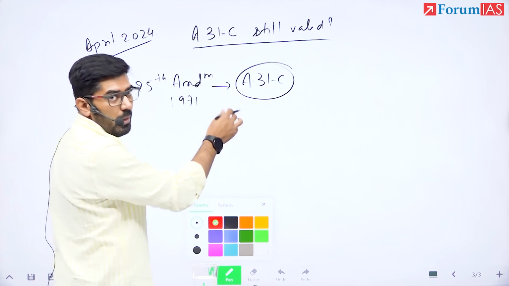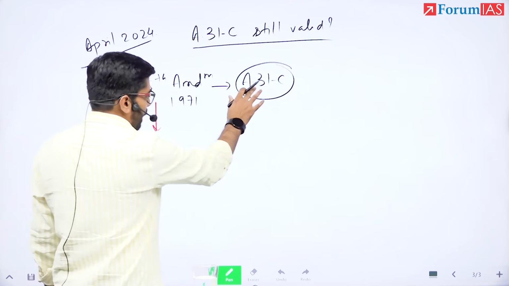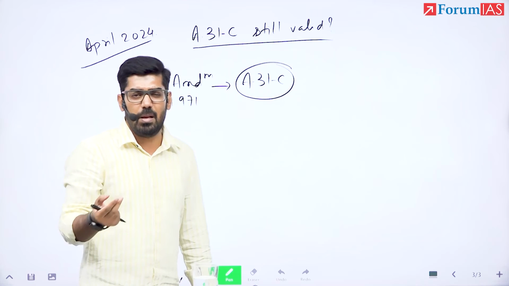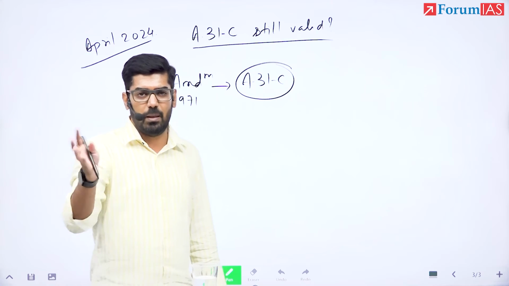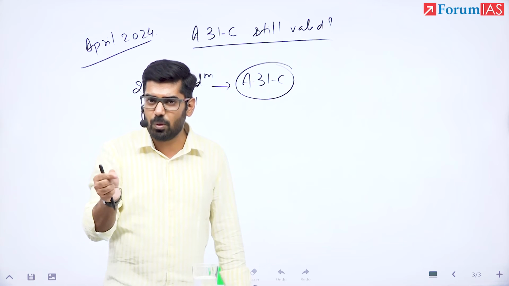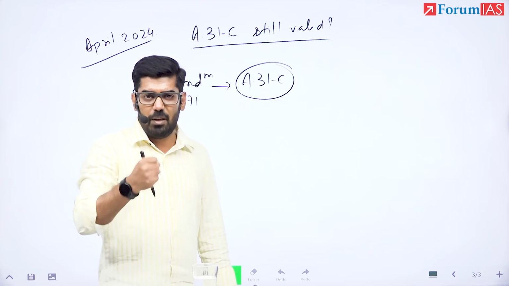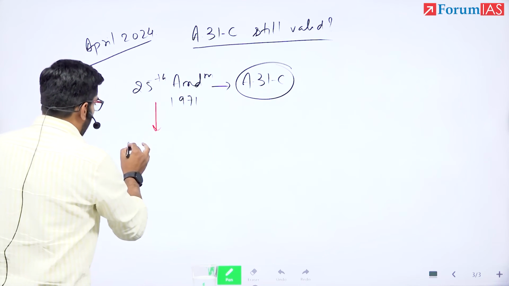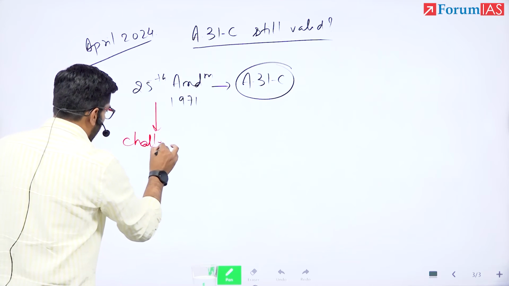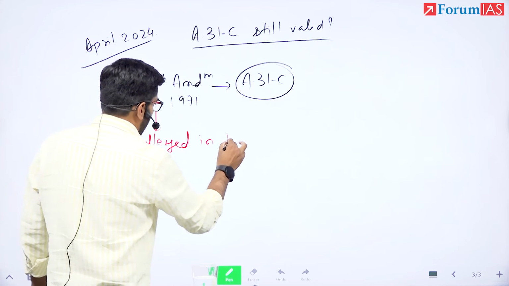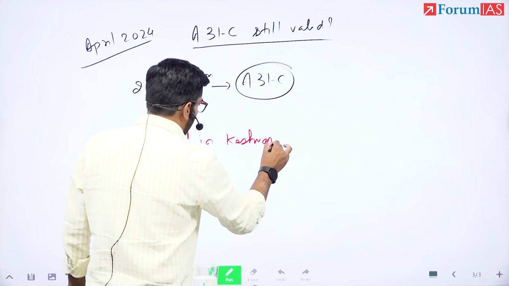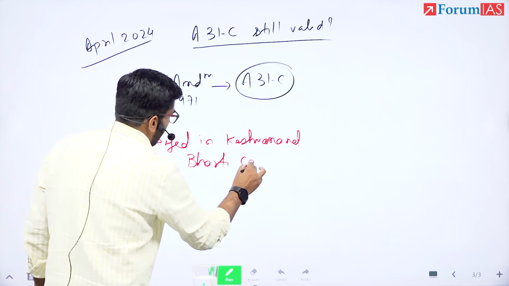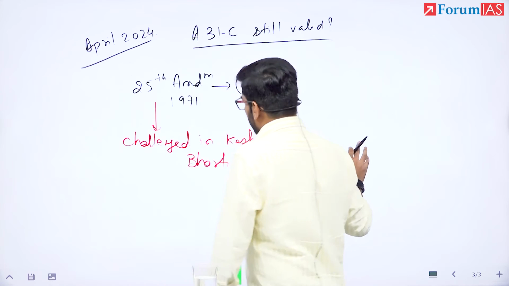And we have already seen what 31C is capable of. It will ensure that any law that implements provisions of 39B and 39C cannot be challenged on the grounds that they are violative of 14, 19 and 31, which means Part 4 will score over Part 3. DPSPs will have greater weightage than fundamental rights as per these articles. 25th Amendment was challenged in Keshwanand Bharti case, the landmark case. I am sure most of you have heard about it. The basic structure case. It was challenged.